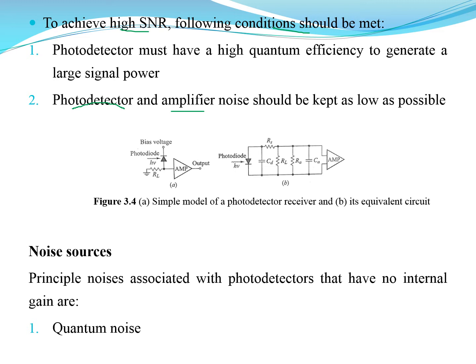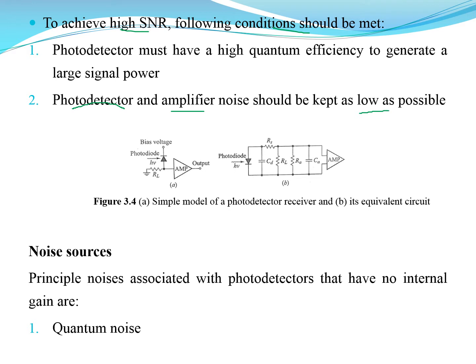Then the signal has to be amplified by the amplifier, but along with that the amplifier will introduce amplifier noise into the signal. That noise has to be kept very low again.